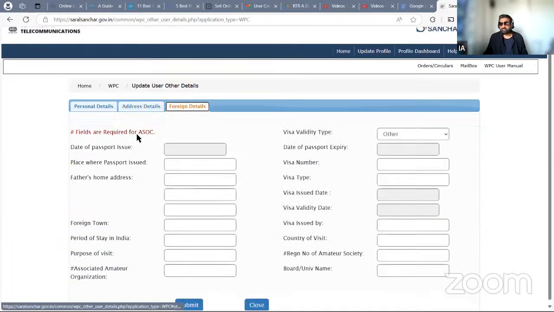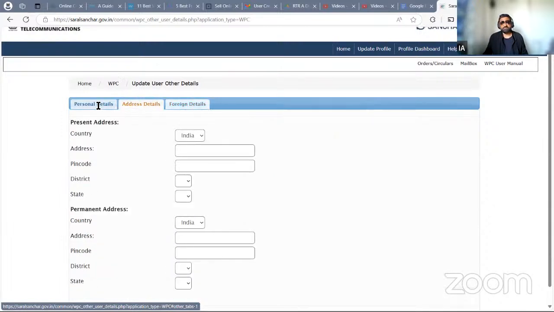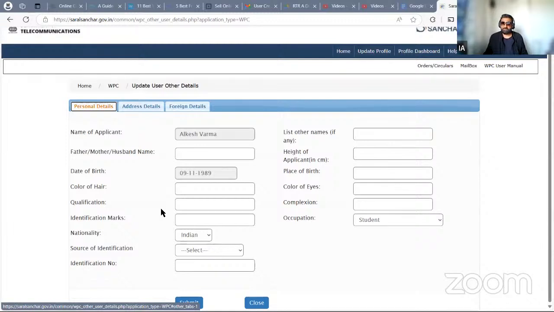Any details if you are a foreign national, which is not needed here. You can put your passport number if you want, if you are a foreign national. So these are the things that you have to fill in first. And once you fill in your personal information, after that, you can apply for the exam following the user interface. Okay. So I think this much is enough for now.